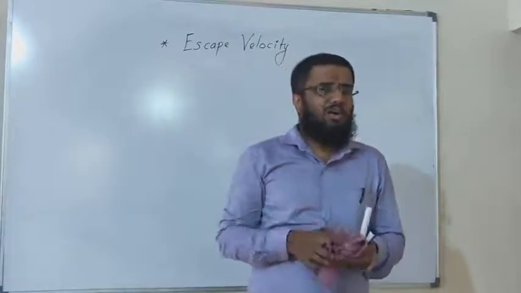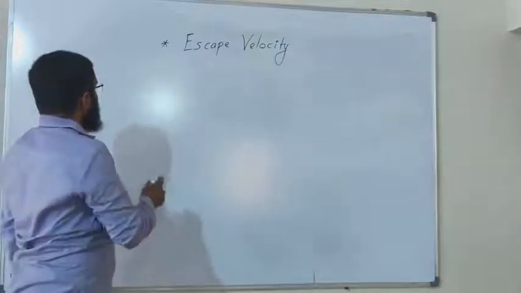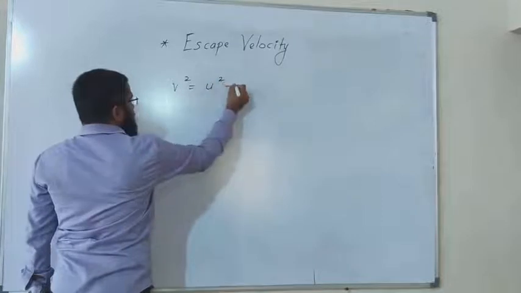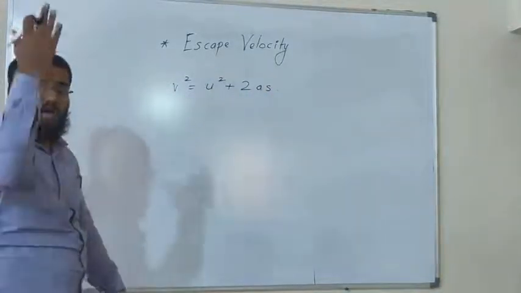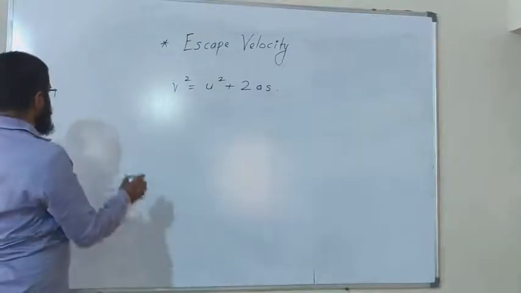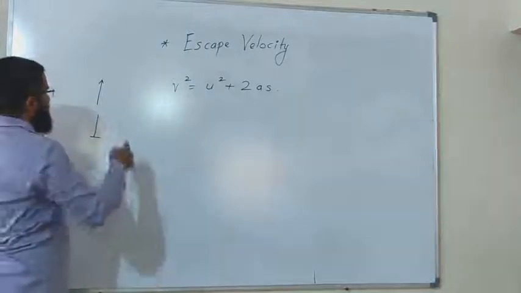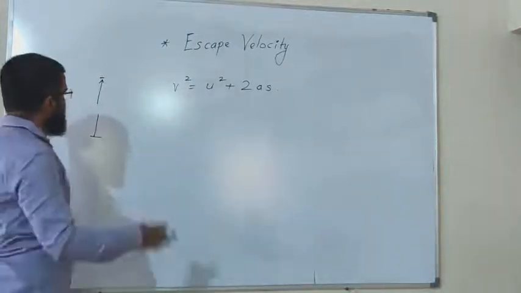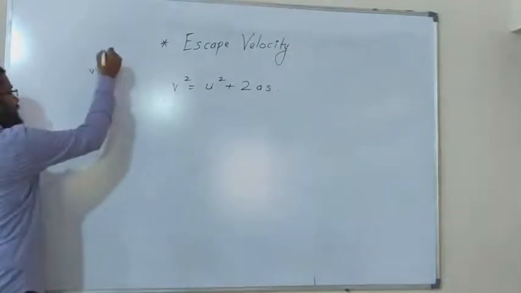And how have we got that this should be the escape velocity? Let's consider the third kinematical equation, v square is equal to u square plus 2as. Now let us consider the body is moving upward. That means you are moving in that way, and at some point you are getting stopped, that you are moving to infinite distance. That is, you are moving away from the earth. So that means the final velocity is going to be 0.